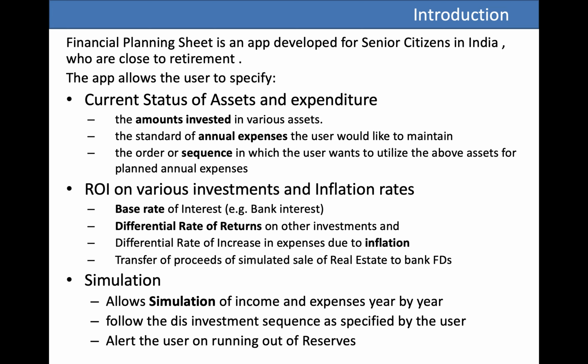It also allows you to specify what is the annual expenditure that you would like to maintain for post-retirement years. As there is no regular income from the other sources, these assets will be liquidated over a period of years, and the app allows the users to specify the sequence of liquidation for these assets.